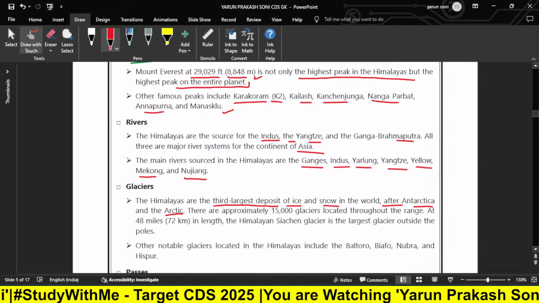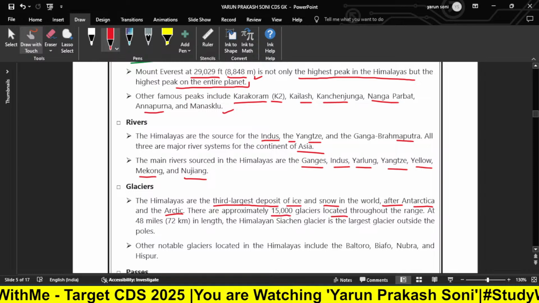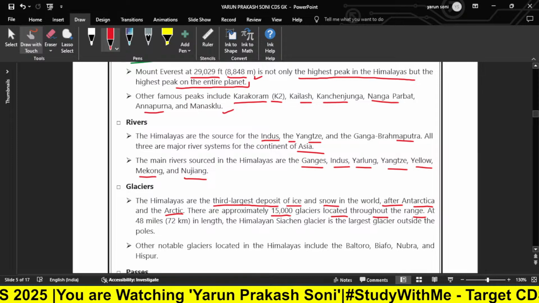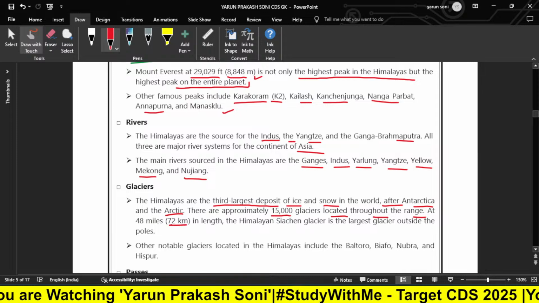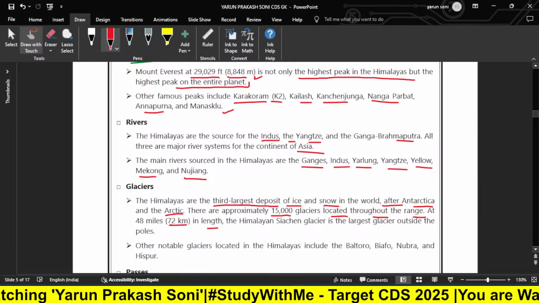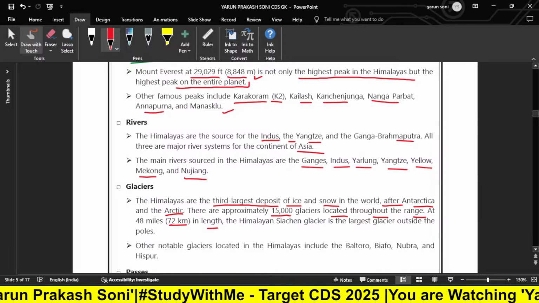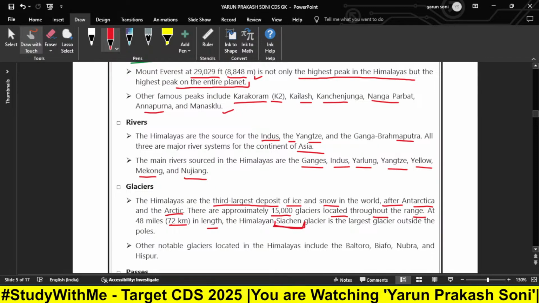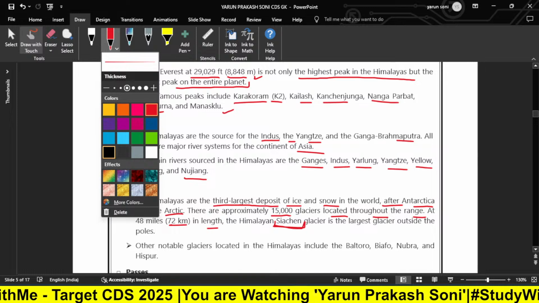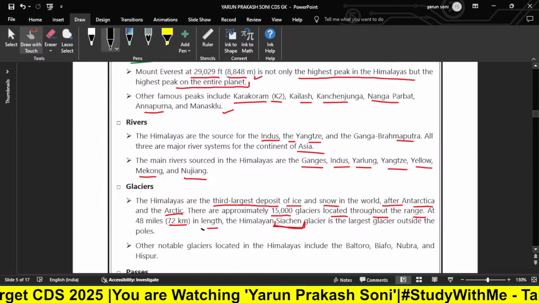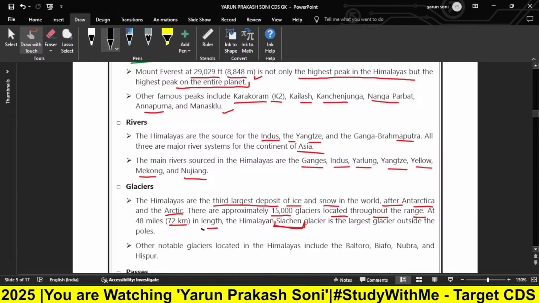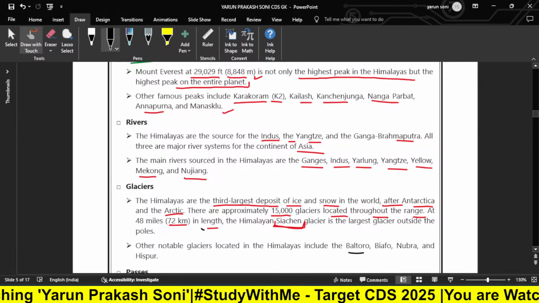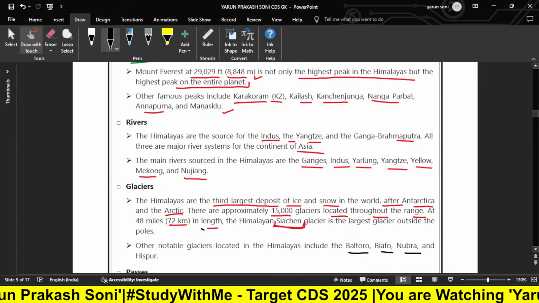There are approximately 15,000 glaciers located throughout the range, which is a very big number. At 48 miles, which is 72 kilometers in length, the Siachen Glacier in the Himalayas is the largest glacier outside the poles. As you have already seen in various news channels, the Siachen border is located in the Himalayan range. Other notable glaciers located in the Himalayas include Baltoro, Biafo, Nubra, and Zemu.